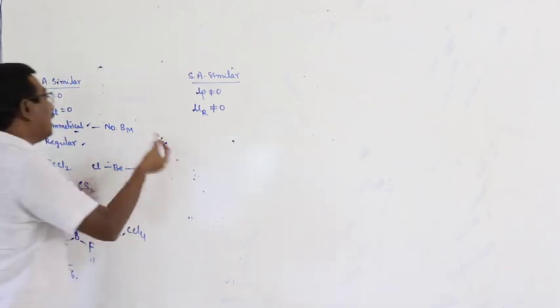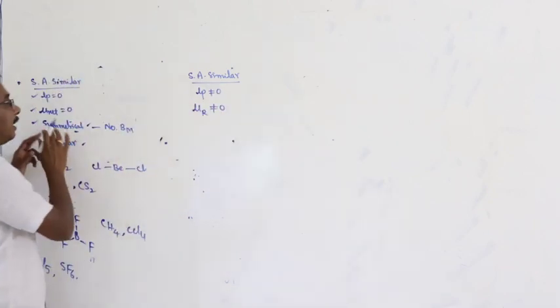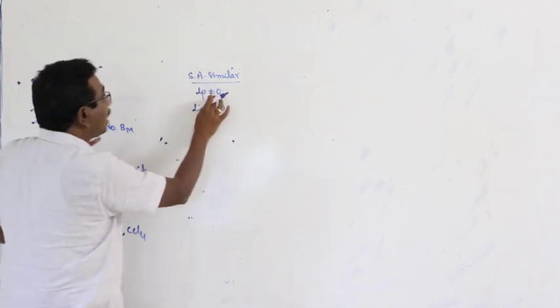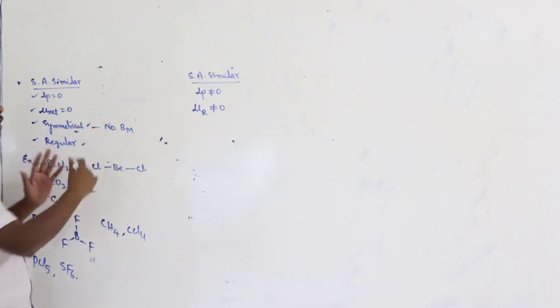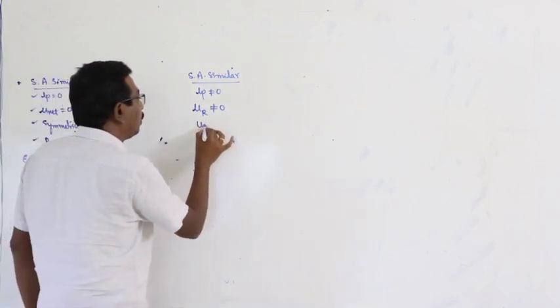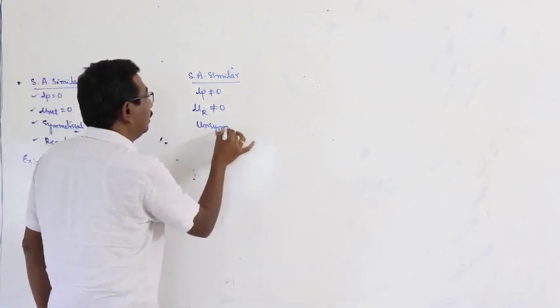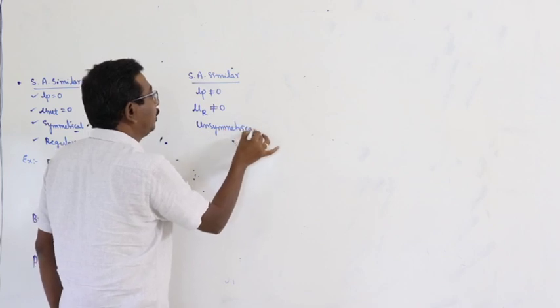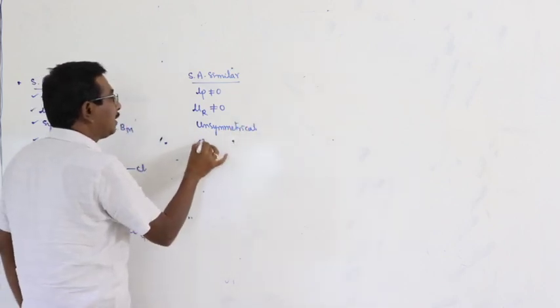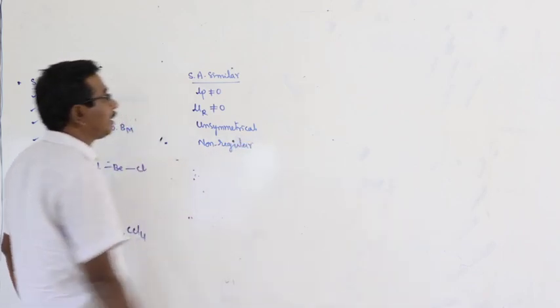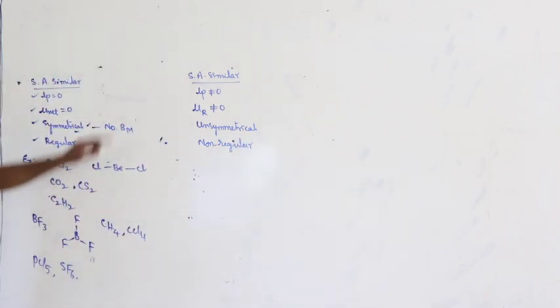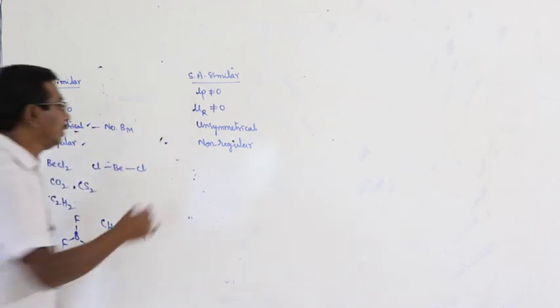If there are lone pairs in the valence shell of the central atom, then automatically the geometry is deviated, so unsymmetrical, and the bond angles are non-regular.